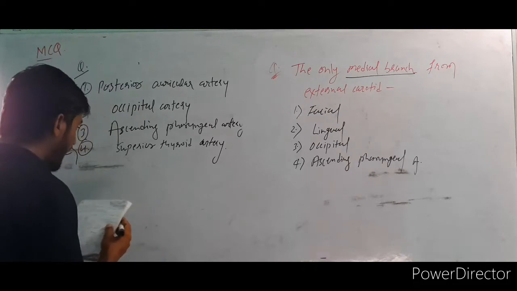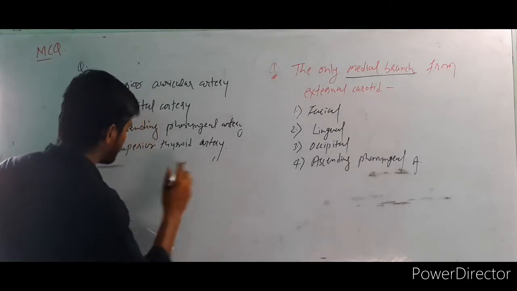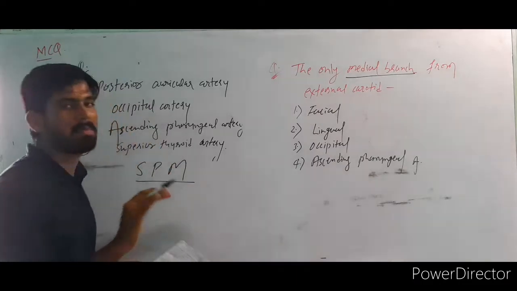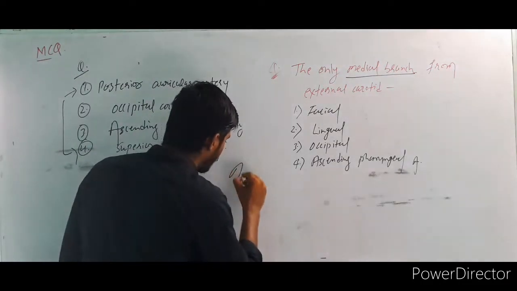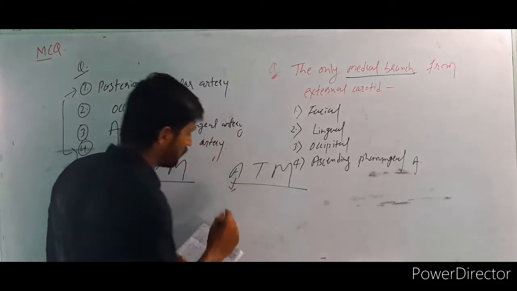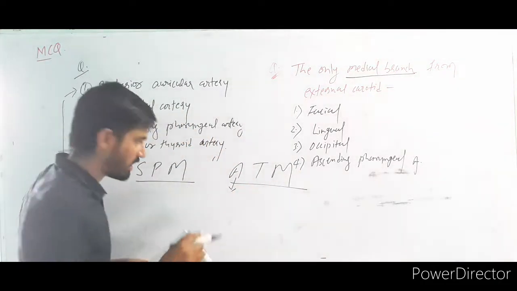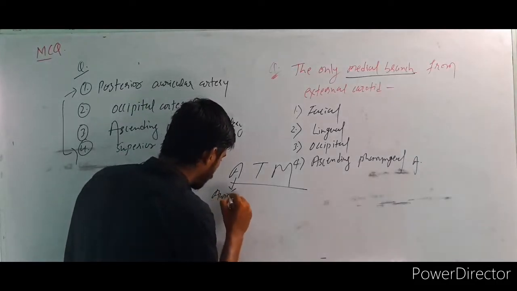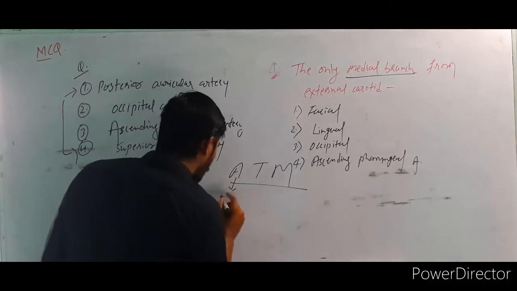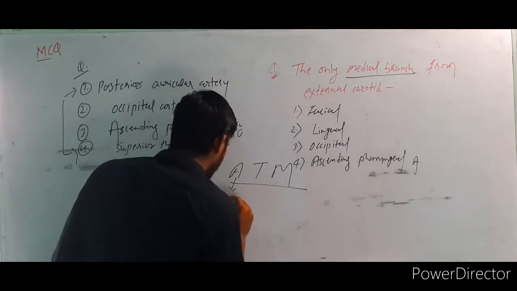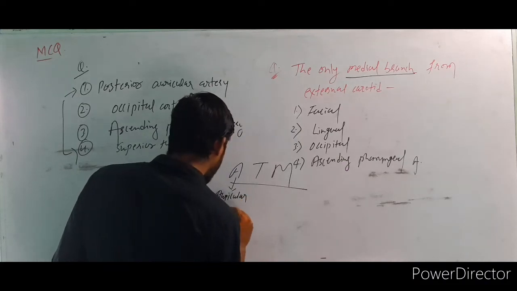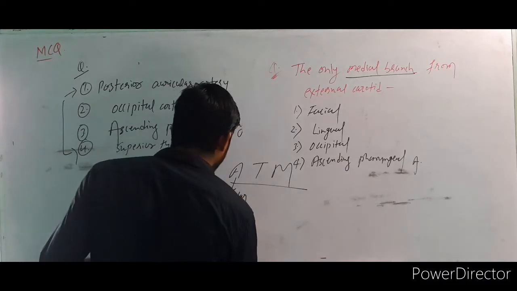One thing I want to tell you, remember a mnemonic like SPM, or you can remember ATM. What is the ATM? A means auricular vessels, so you can get the posterior auricular artery.